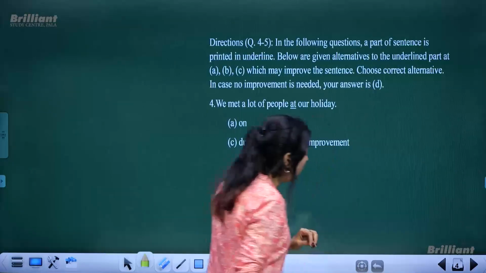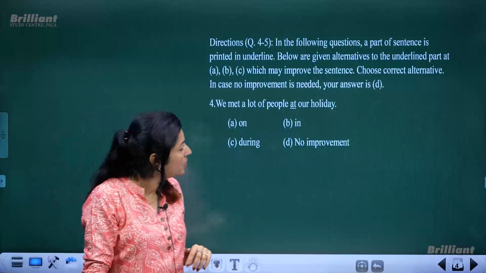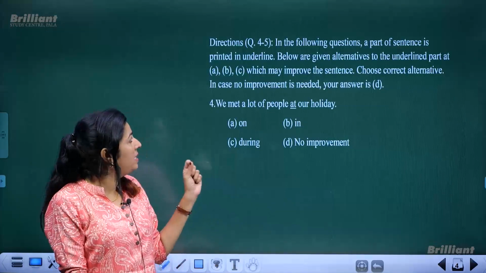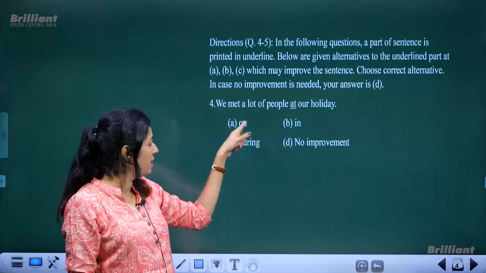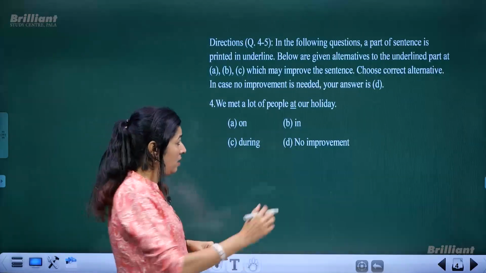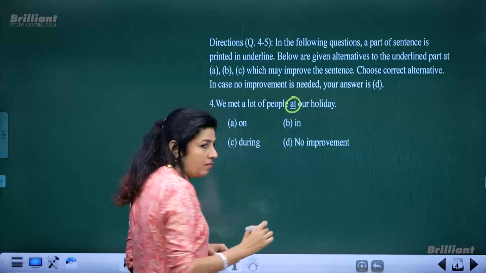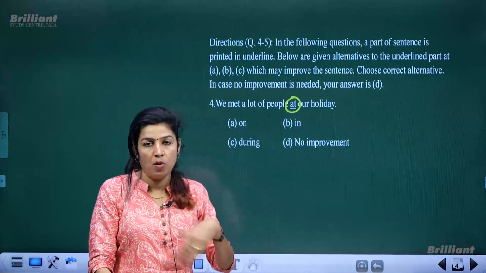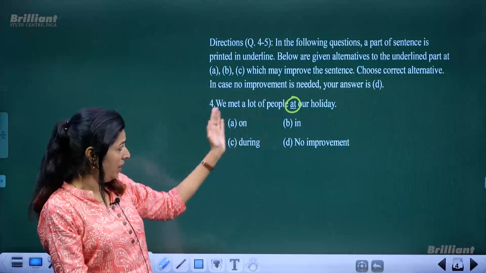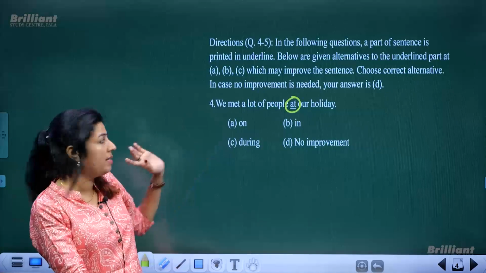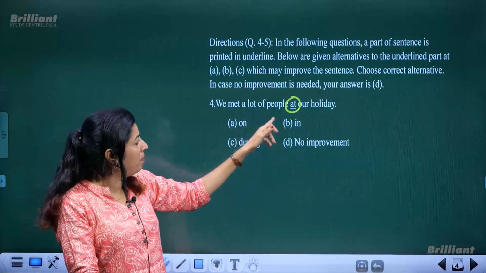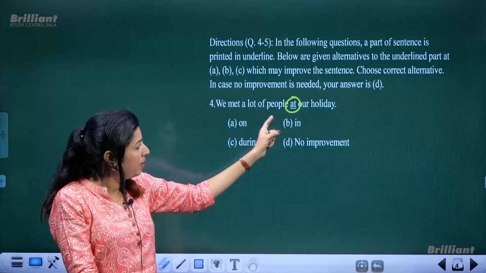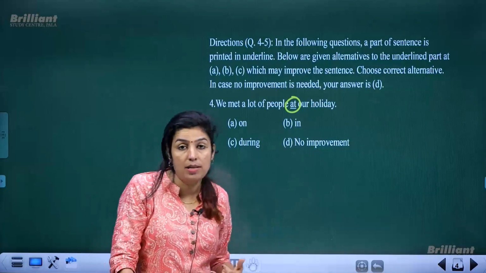Now next is, we have another set of questions where in the following questions, a part of the sentence is printed in underline. See the first example, the first sentence where this is underlined. A part of a sentence could be a single word which is underlined, or it could be more than one word. So in the first sentence, only one word is underlined. We met a lot of people at our holiday. So in this sentence, that 'at' is to be substituted in case it requires any improvement.